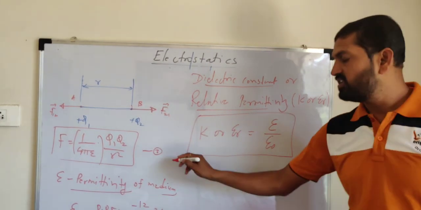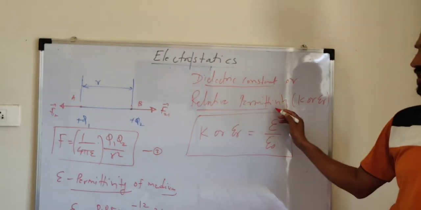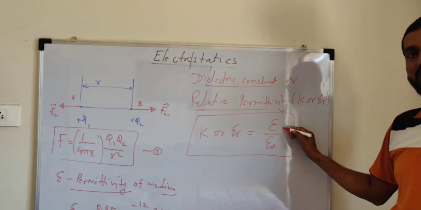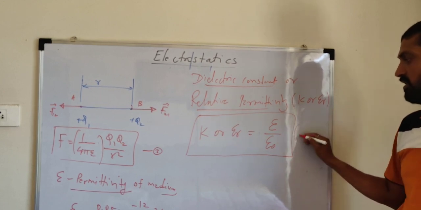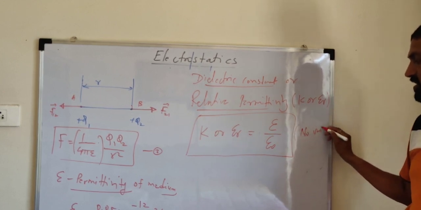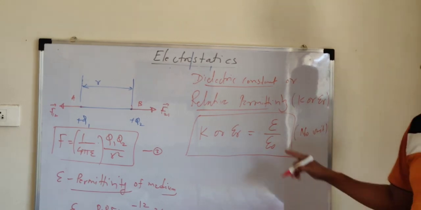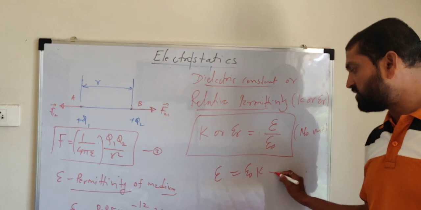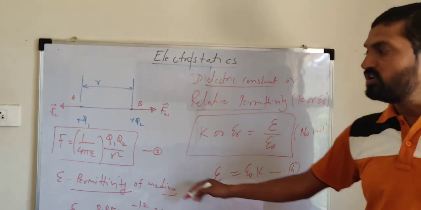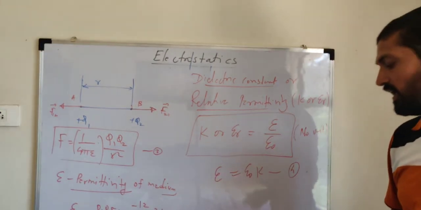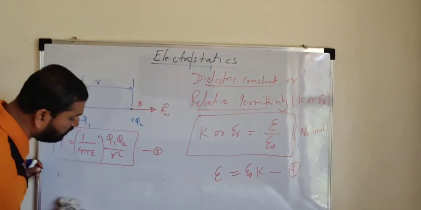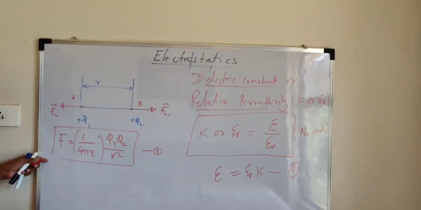See the definition, very simple. The dielectric constant or relative permittivity of a given medium is defined as the ratio of the permittivity of the given medium to the permittivity of air medium. It is a ratio of two similar physical quantities, hence there is no unit. So here, if we replace epsilon equal to epsilon 0 K, equation number 4, and substitute this value in equation number 3, we get the standard formula to calculate the force of attraction or repulsion between any two point charges.